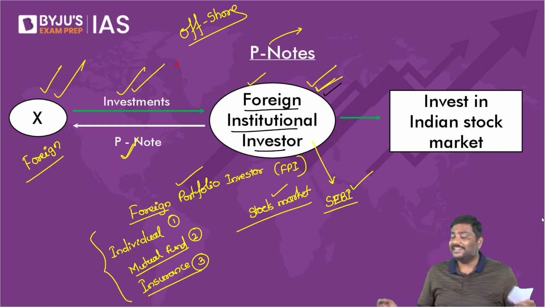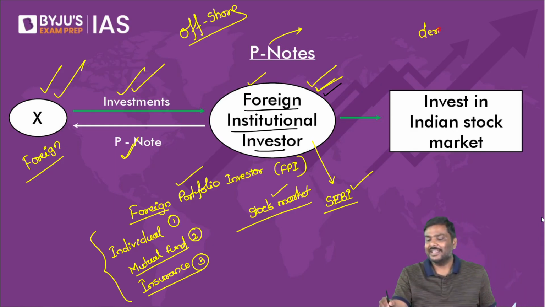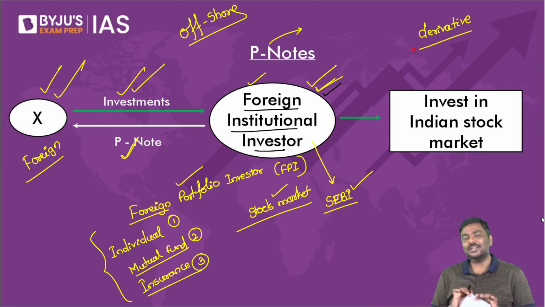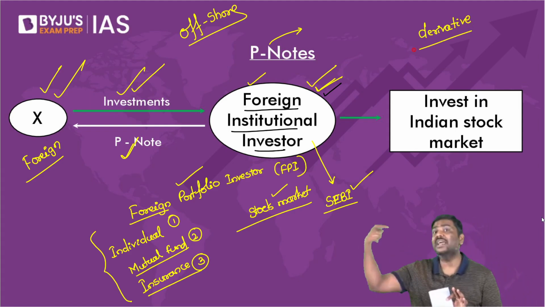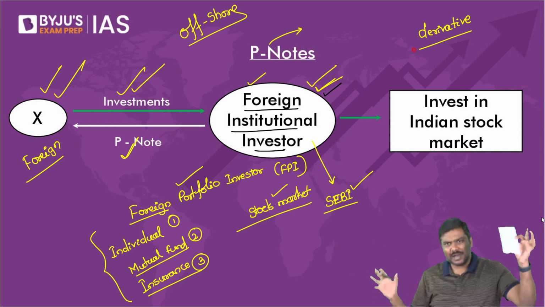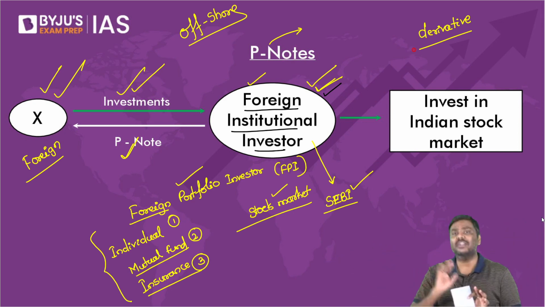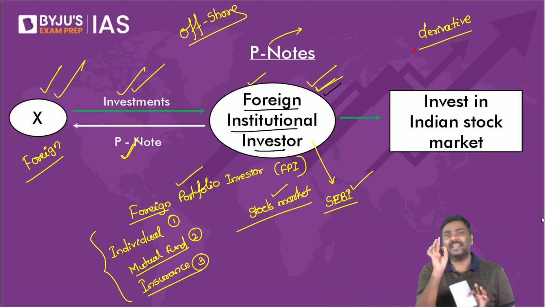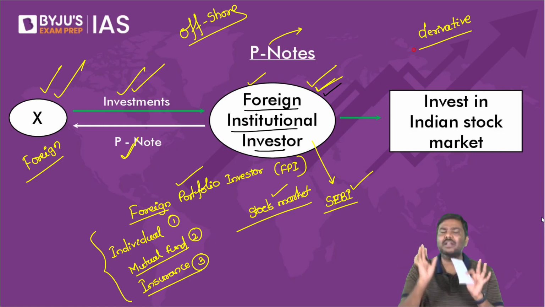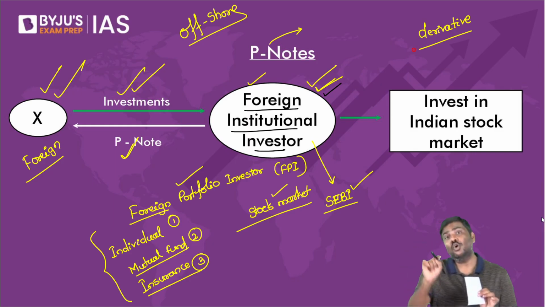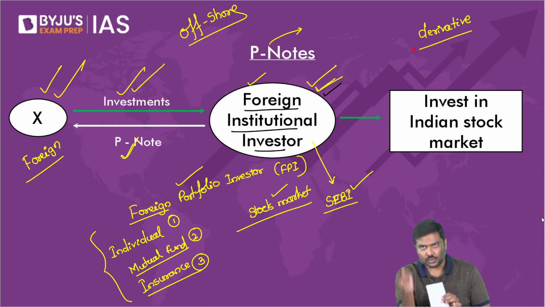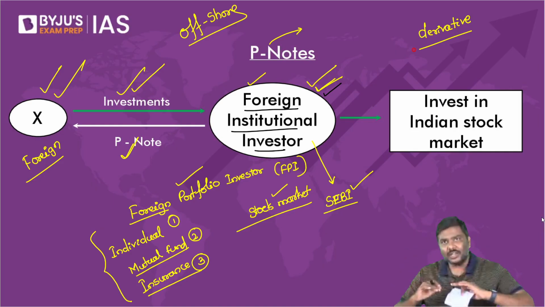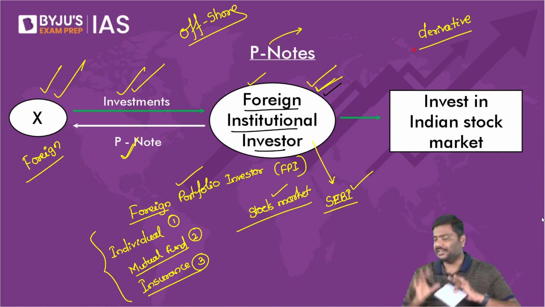Point number three. There's a term called a derivative. Now, very simple concept. Do not complicate it. Do not enter into the derivative market. There is a very large market within India's financial market called the derivative market. Very complicated. Do not enter into all of it. What is a derivative? Let me give it to you in a very simple way. Derivatives are those instruments which will derive their value from an underlying asset.